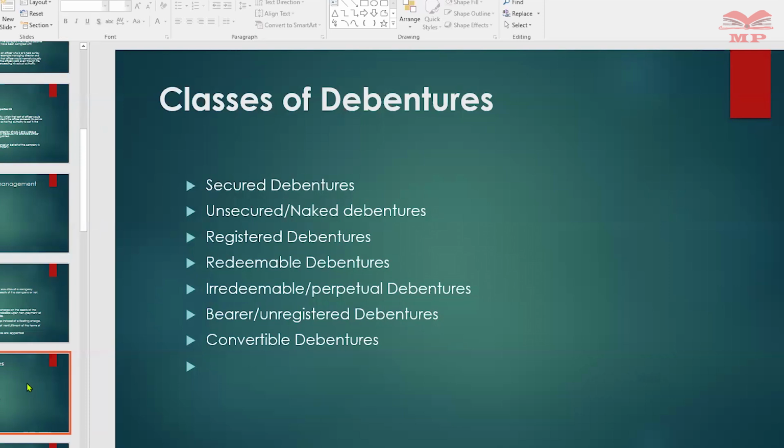We also have redeemable debentures, and these provide for the payment of the principal sum on a specified date or on demand or notice. And they can be issued after redemption in accordance with the provisions of the Articles of Association. Again, the articles will determine whether you can have this for the company. And they have that specified date, or on demand your debt is due. So once they are redeemed by the company, they can again be issued.